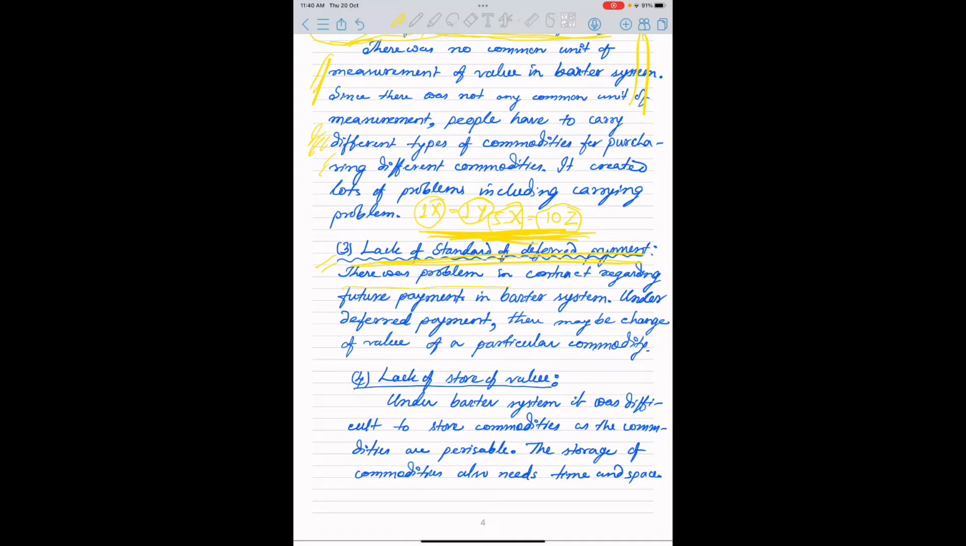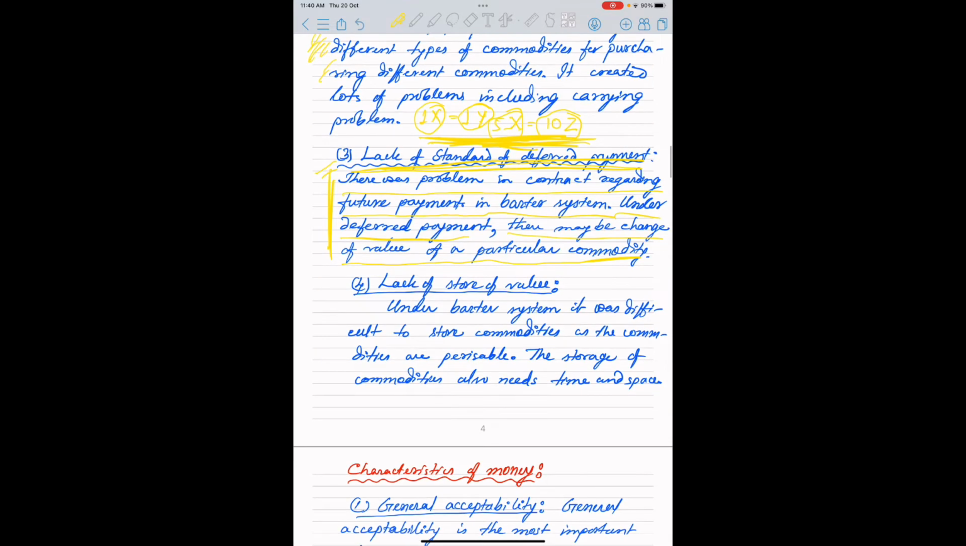Now, let us see point number 3, lack of standard of deferred payment. There was a problem in contracts regarding future payment in the barter system. Under deferred payment, there may be a change in the value of a particular commodity in the future. So, deferred payment was not possible under the barter system, but money has the power to make the payment on a deferred basis.